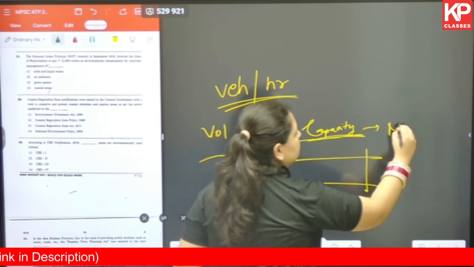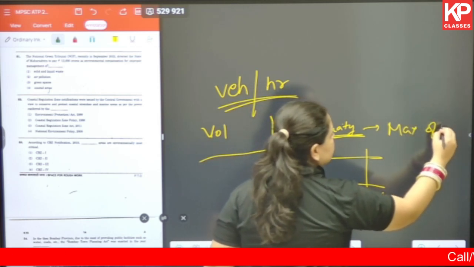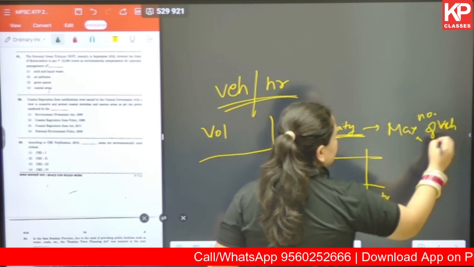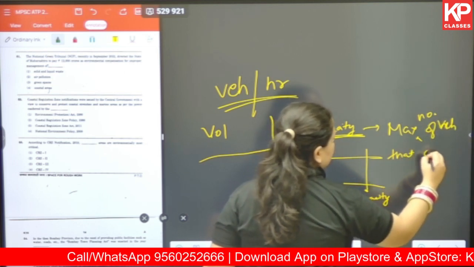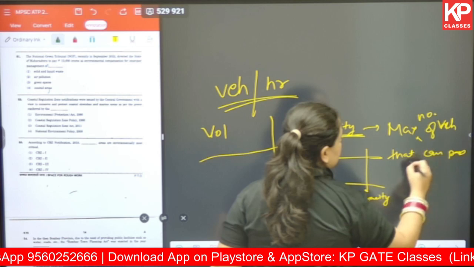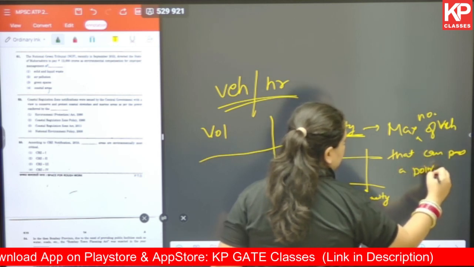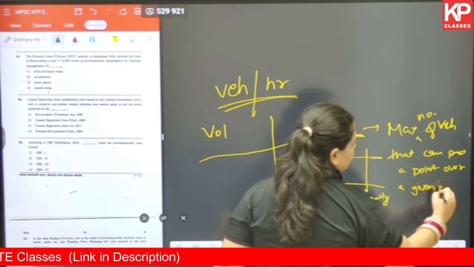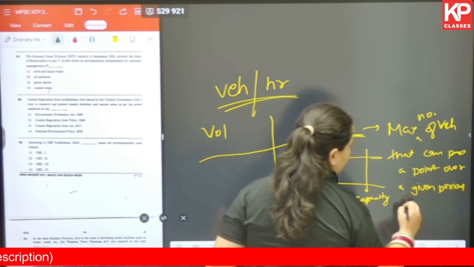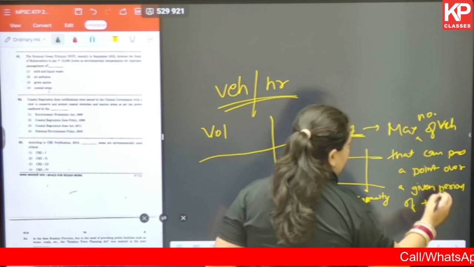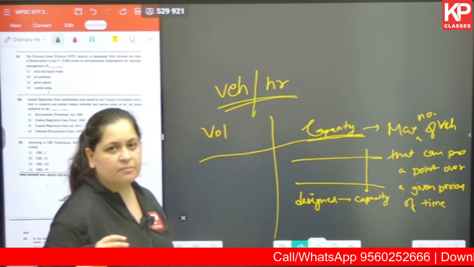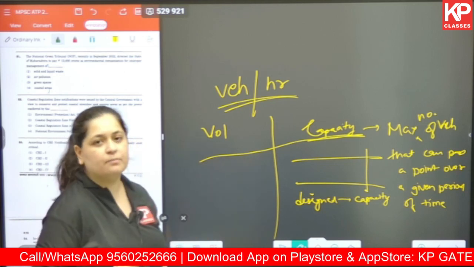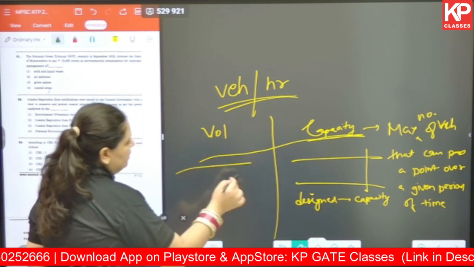The maximum number of vehicles that can pass a point over a given period of time. And if it goes beyond this maximum number of vehicles, of course, it is going to cause a jamming condition and there will be a bumper to bumper scenario occurring in that particular case.